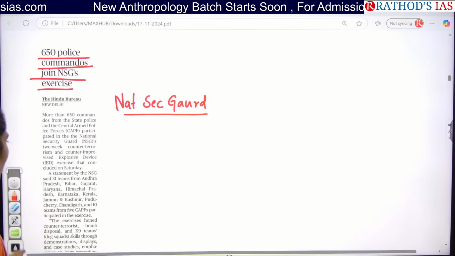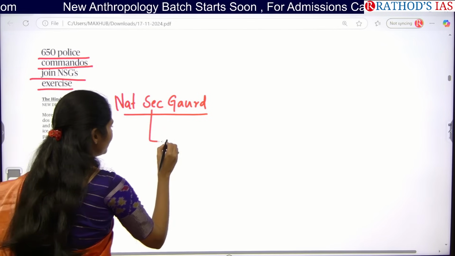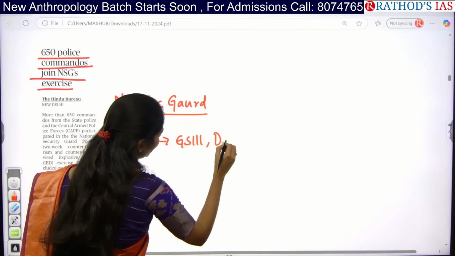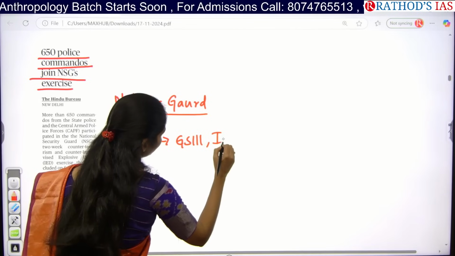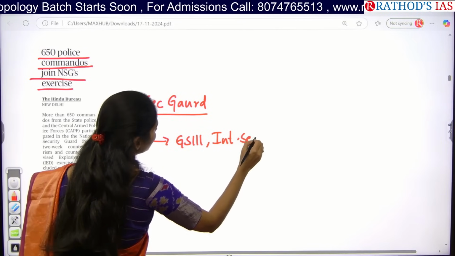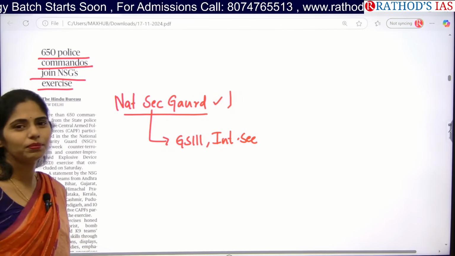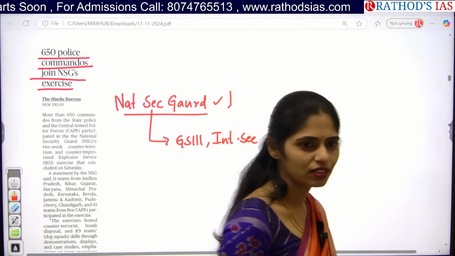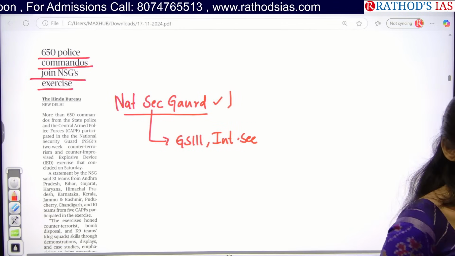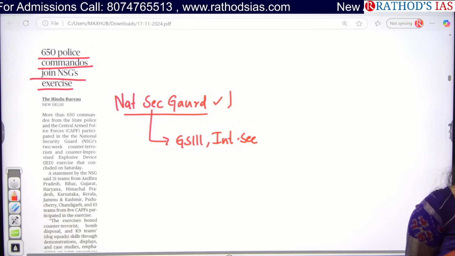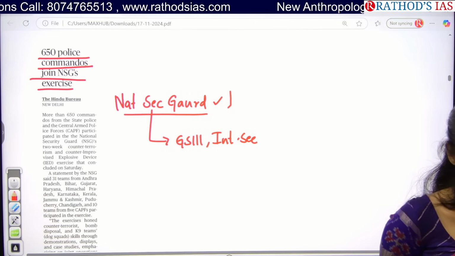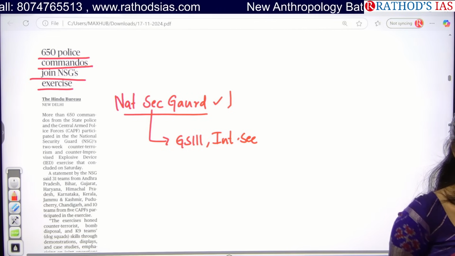So from which subject will you be seeing this? From GS paper 3 under internal security. What is the important role of this NSG in our country? NSG, National Security Guard, means they guard against exactly what kind of security threats?